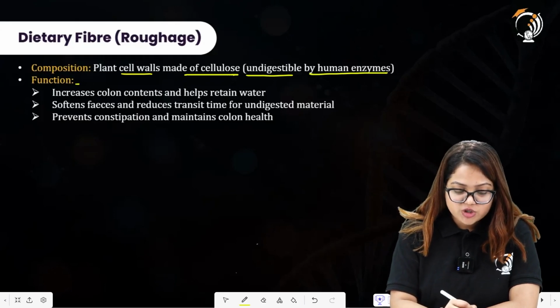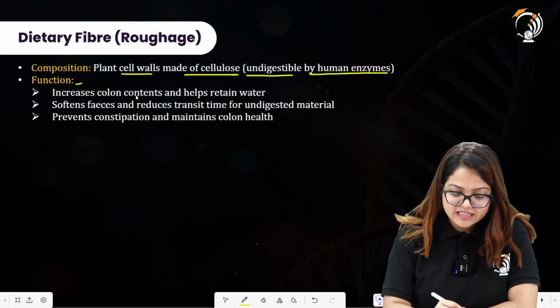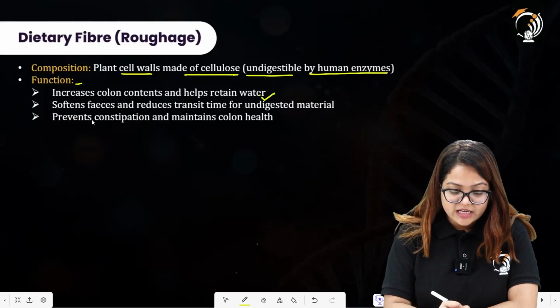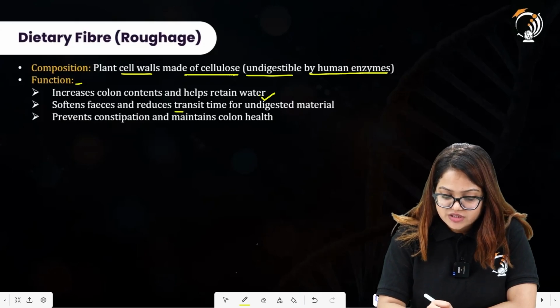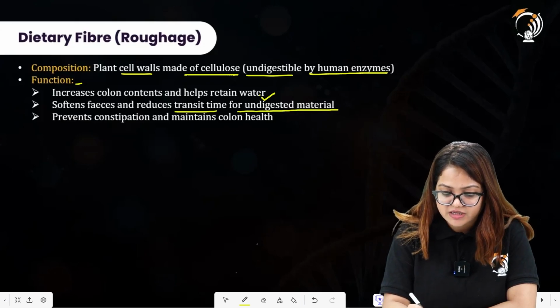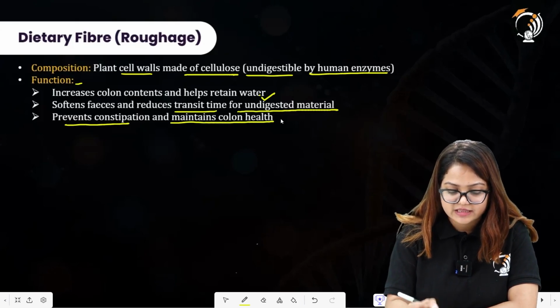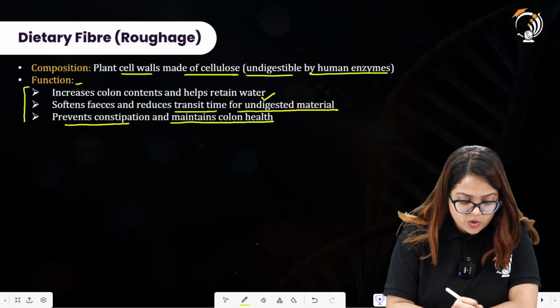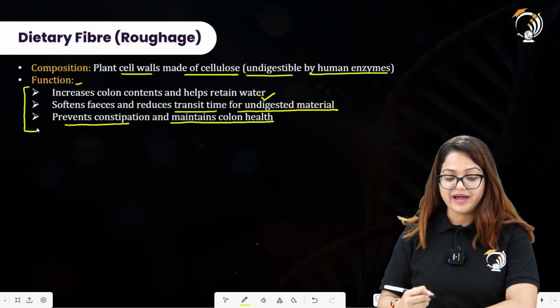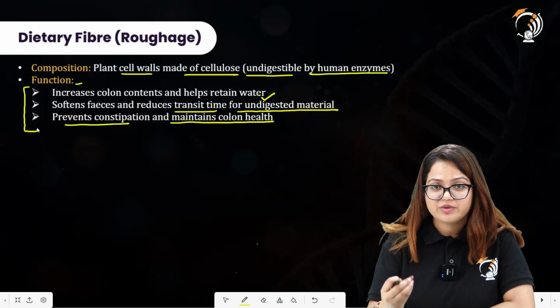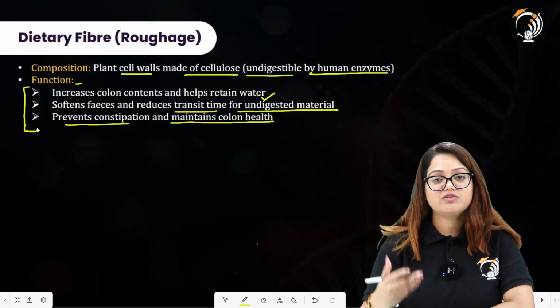The functions of these dietary fibers include increasing colon contents and helping retain water, softening feces and reducing transit time for undigested material, preventing constipation and maintaining colon health. So these are all the functions performed by dietary fiber. You can assume how important dietary fiber or roughage is in our balanced diet.